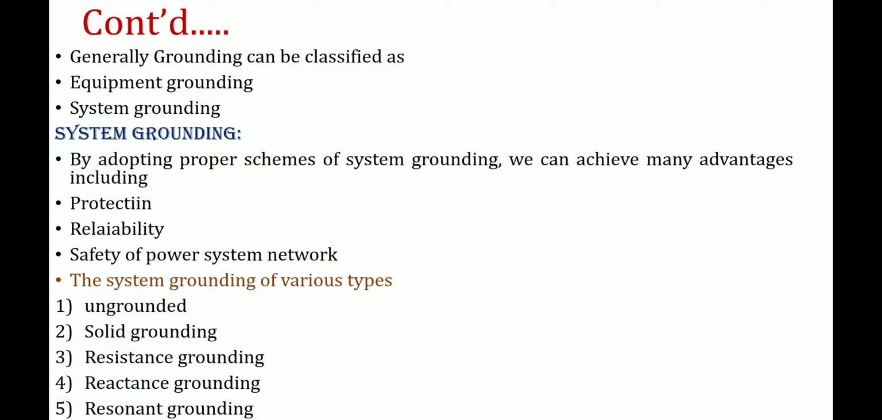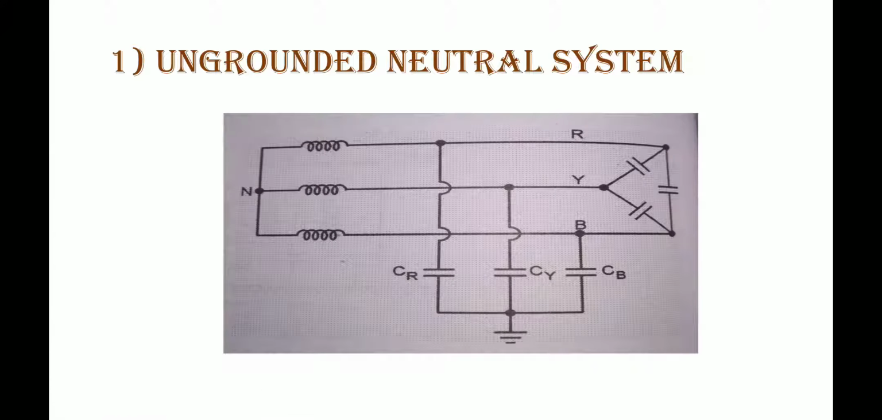First one is the ungrounded neutral system, second is solid grounding, third is resistance grounding, fourth is reactance grounding, and fifth is resonant grounding itself. So these are the different kinds of system grounding from the exam point of view. These are very important questions. One question will be fixed on this bit itself, so just concentrate on this. Okay, let me start with the first one.